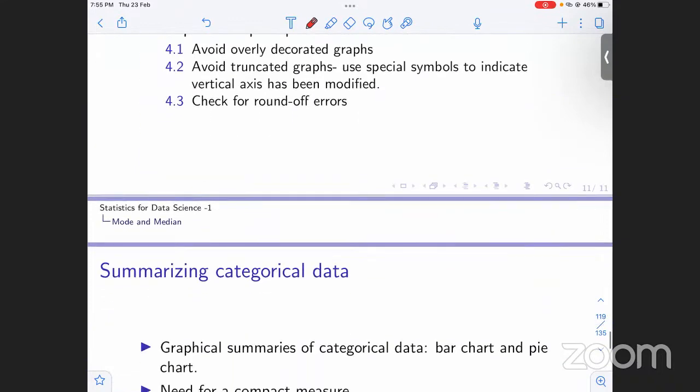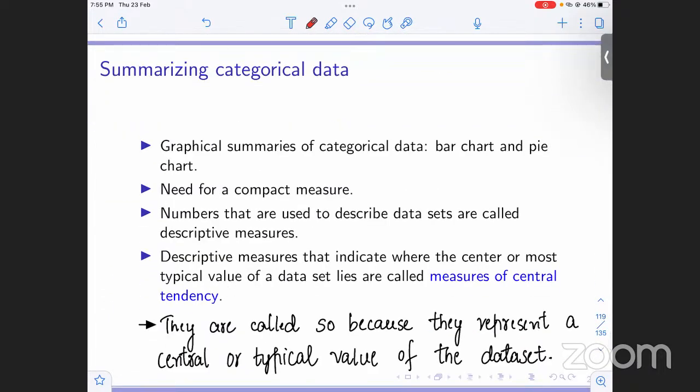So let's move ahead to summarizing the categorical data. I just told you we can summarize the data either graphically or numerically. We are talking about categorical data. Graphically we have looked at how we summarize the data. Now let's move ahead to the numerical summarization. Now we need a compact numerical measure, numbers.